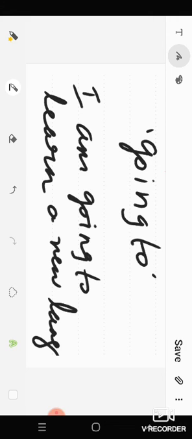So this is also a simple future tense. Another example, I am going to sleep till afternoon. This is another example for simple future tense. So the usage of going to is also simple future tense.